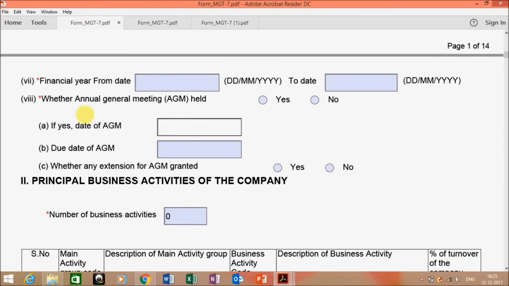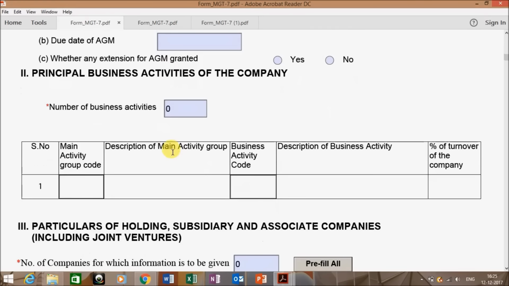Now the next step is the financial year from and to date. That is, when your financial year starts and when your financial year ends. Those dates have to be entered here respectively. After entering these dates, the next step is to enter the AGM dates. If your AGM has been held, click on yes and enter the date of AGM and the due date of AGM. Next is the principal business activities.